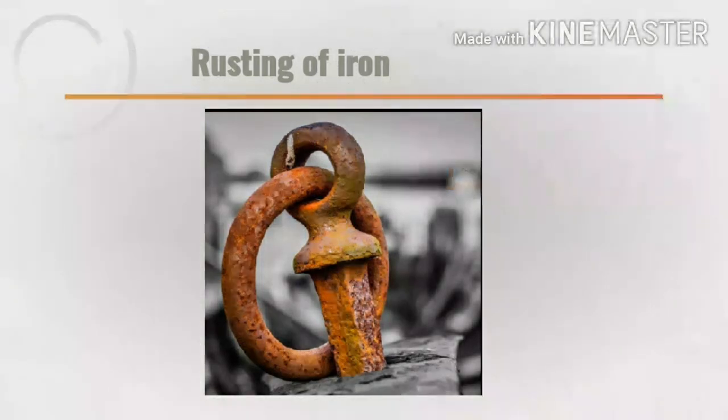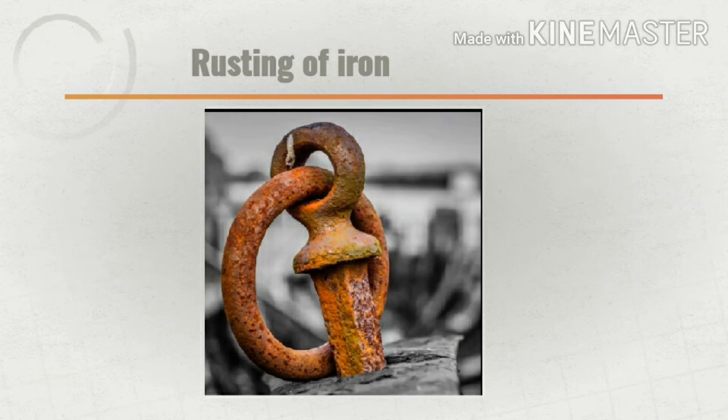Now we will learn about rusting of iron. When an iron object is left in damp air for a considerable time, it gets covered with a red brown flaky substance called rust. This is called rusting of iron. During the rusting of iron, iron metal combines with the oxygen in the presence of water to form a compound, iron oxide. This iron oxide is rust. Rusting of iron is a chemical change.